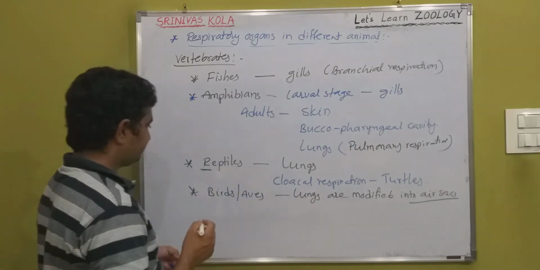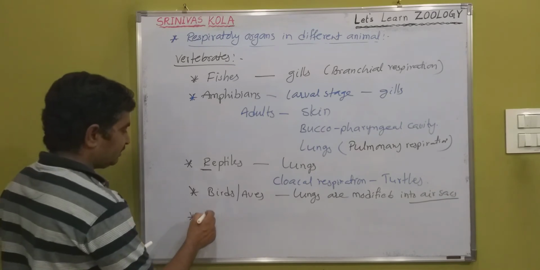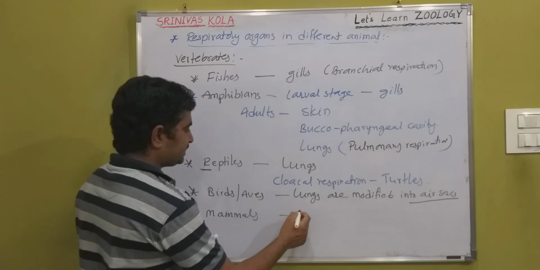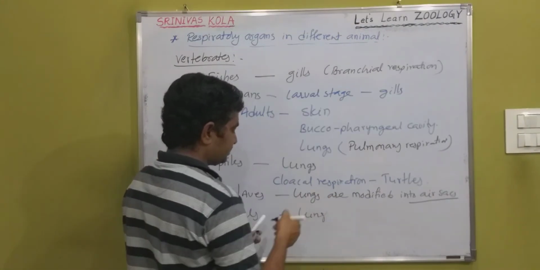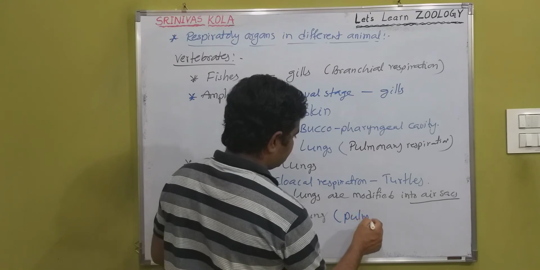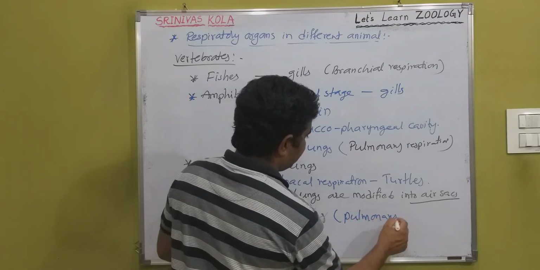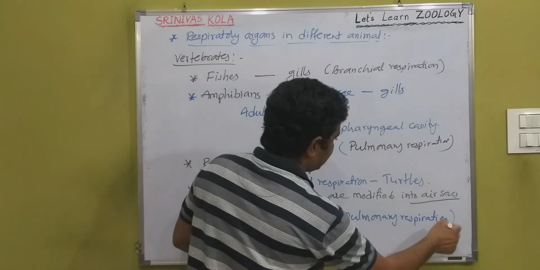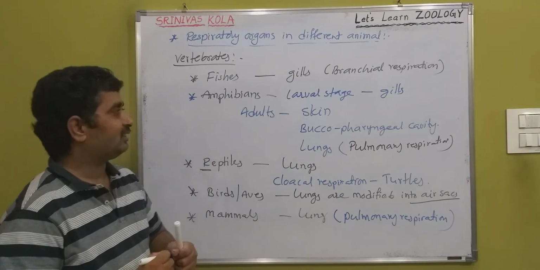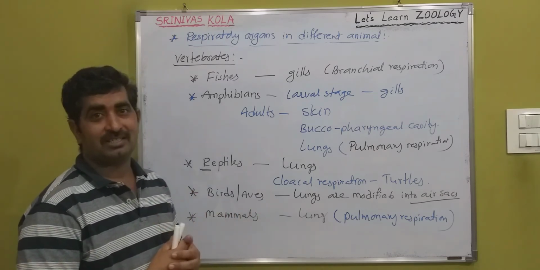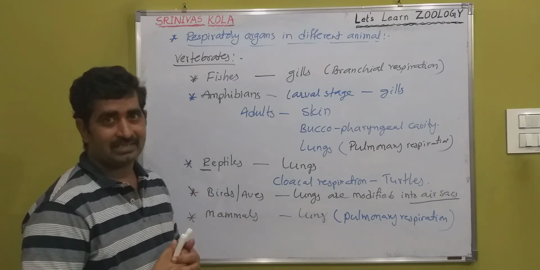Right. Finally mammals. Mammals also have lungs, so pulmonary respiration. Okay, so these are the respiratory organs in different animals according to their different habitats.